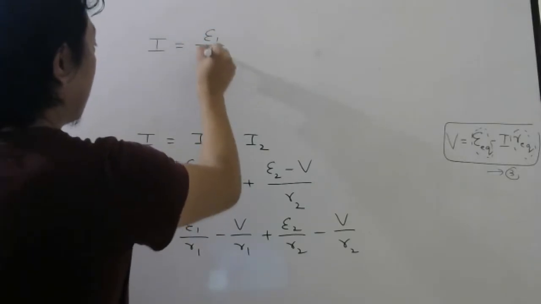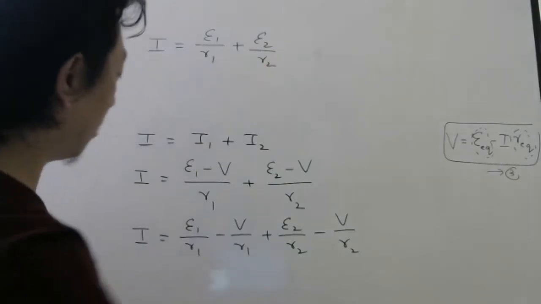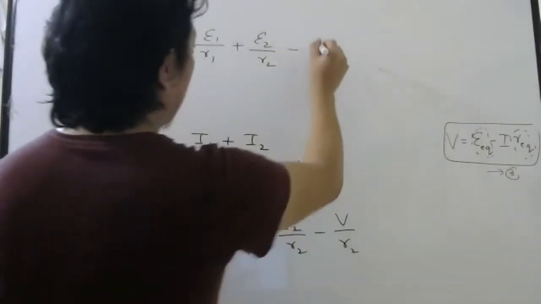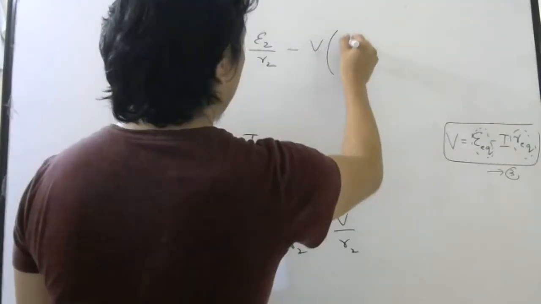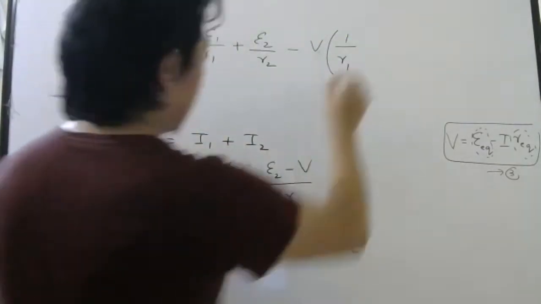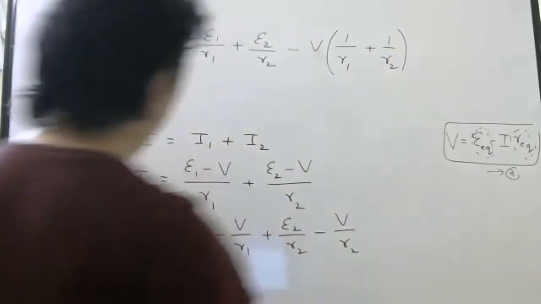So E1 by R1 plus E2 by R2 together, I wrote minus V common I will take. Then here it will be 1 by R1 plus 1 by R2. Plus, because I took minus V common.